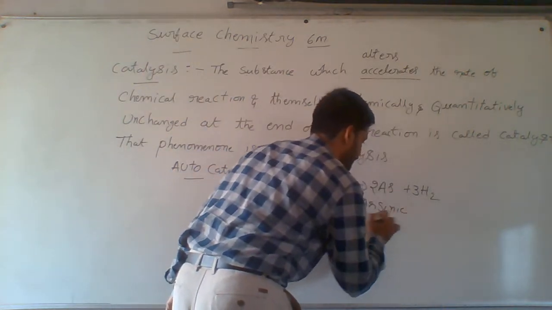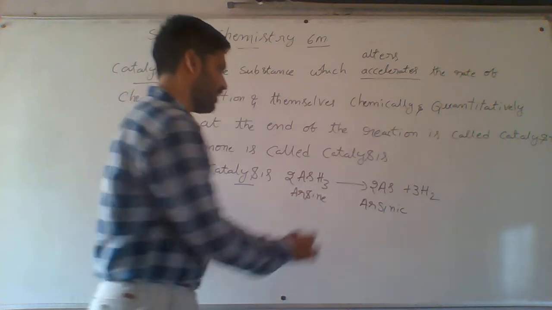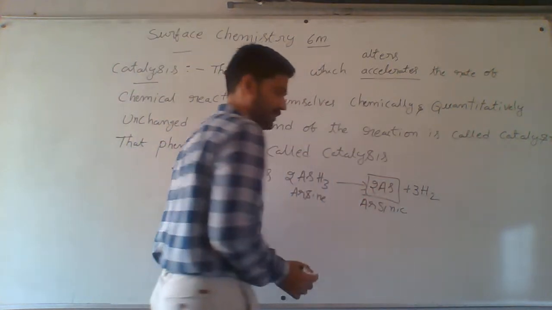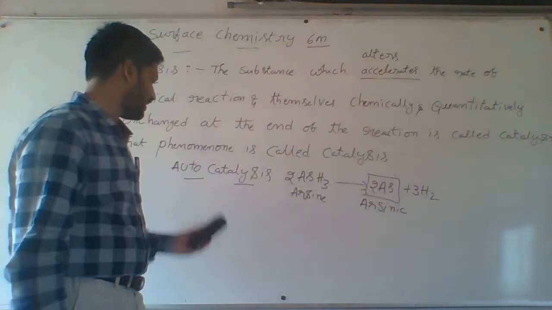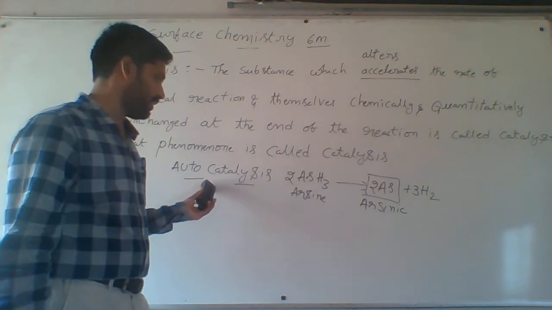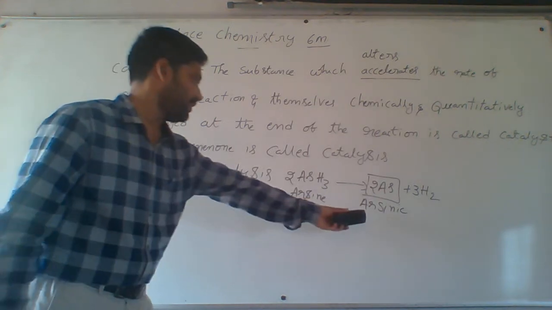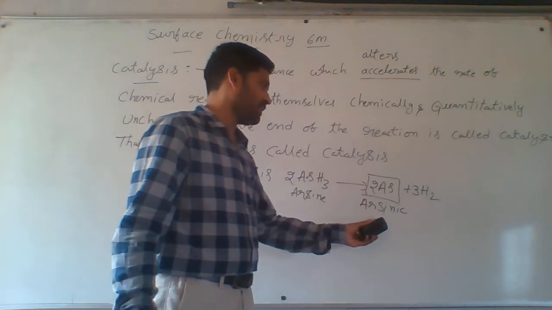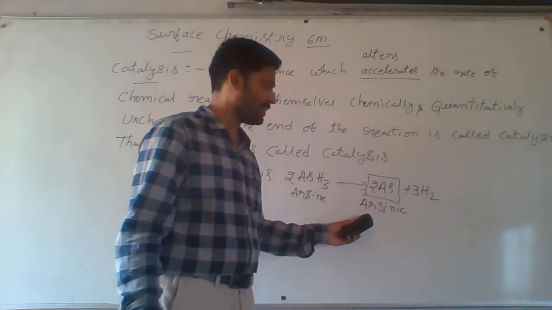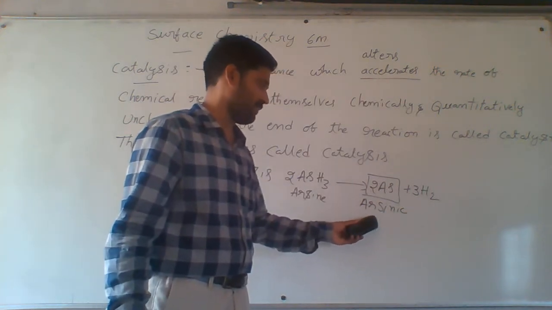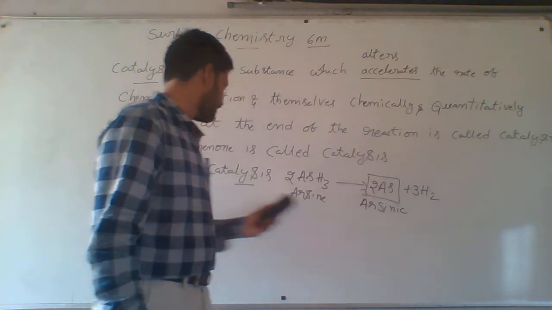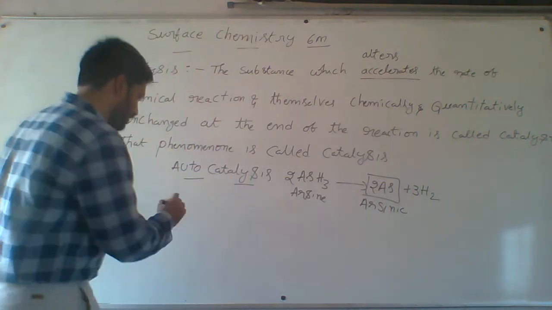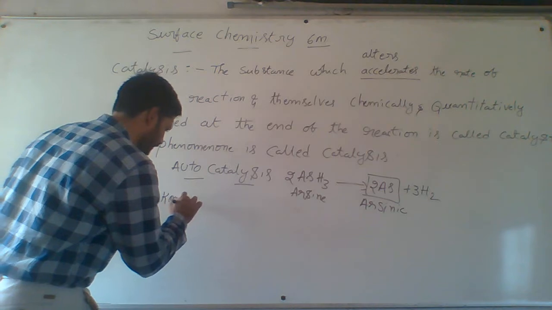Here arsenic acts as a catalyst. One of the products acts as a catalyst, that is called autocatalysis. Otherwise, one more reaction is there.